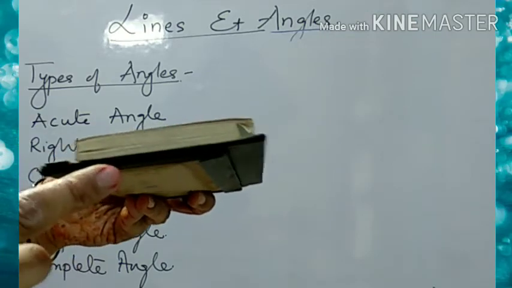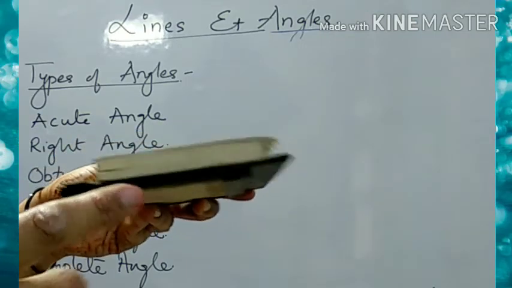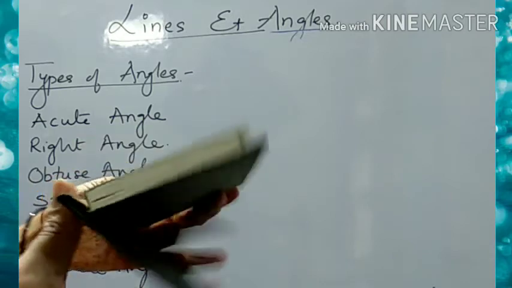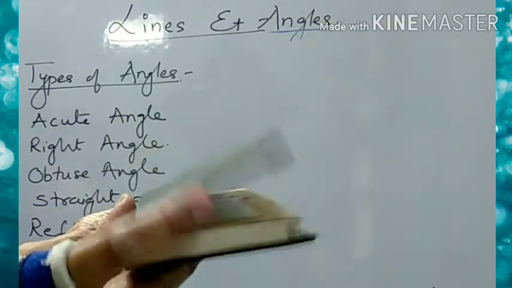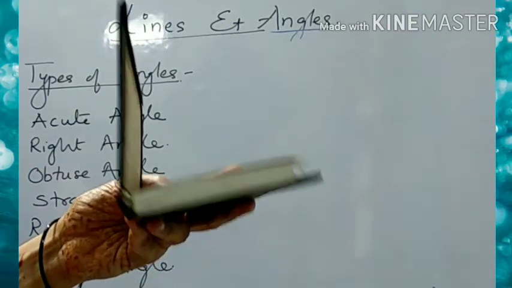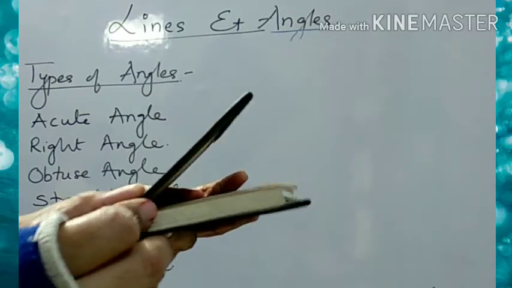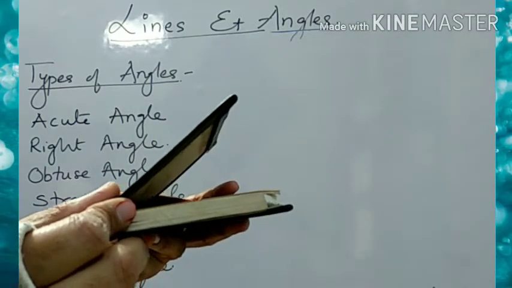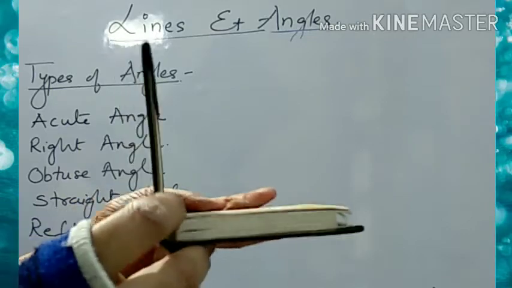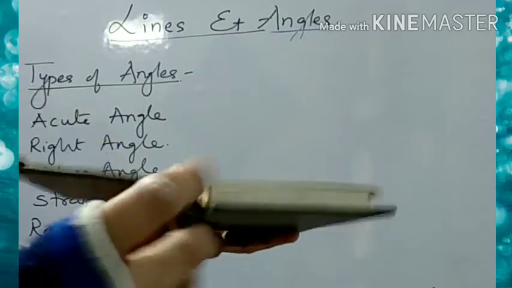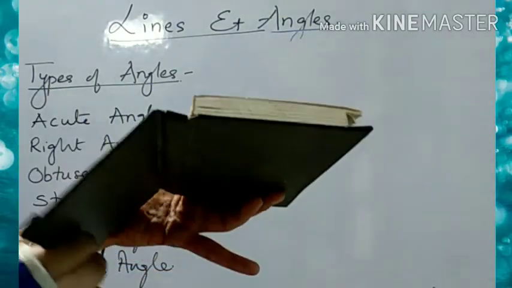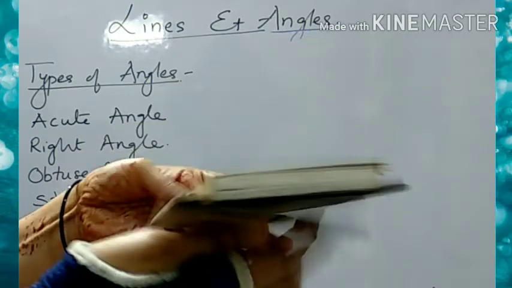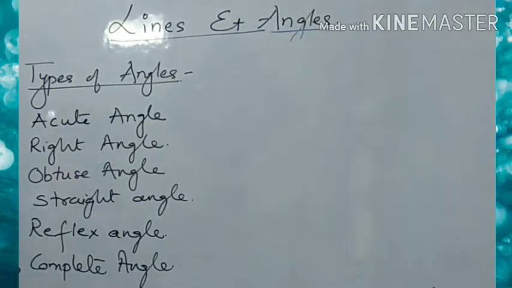When the measure is 360 degree, then we call it a complete angle. So this is your right angle, less than 90 is acute, this is obtuse, straight, reflex, and complete. So these are the different types of angles which we are having.